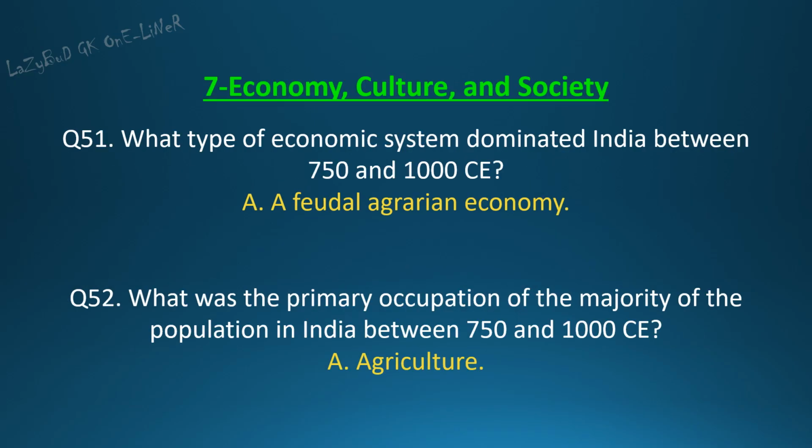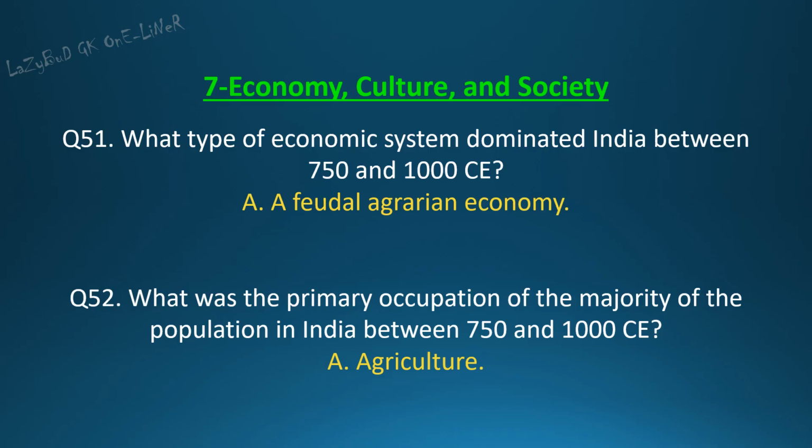Section 7. Economy, Culture, and Society, c. 750 to 1000 CE. Question 51. What type of economic system dominated India between 750 and 1000 CE? Answer: a feudal agrarian economy.